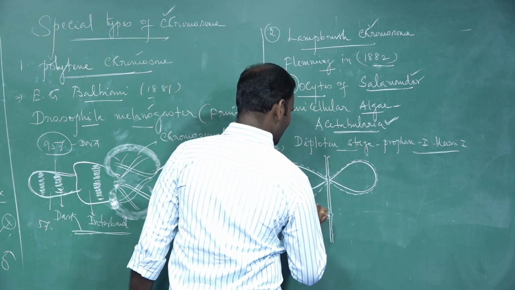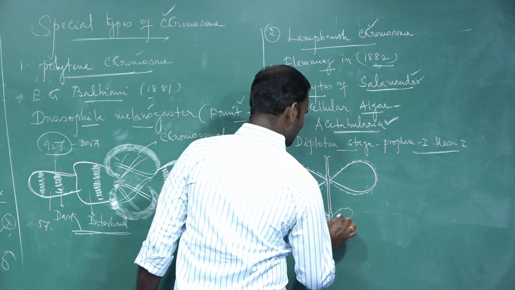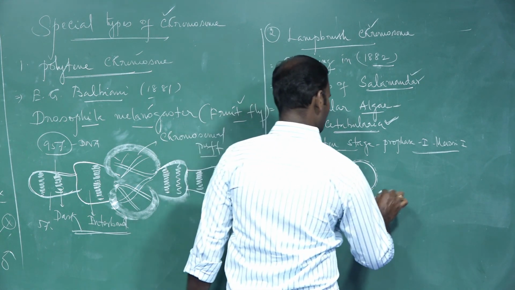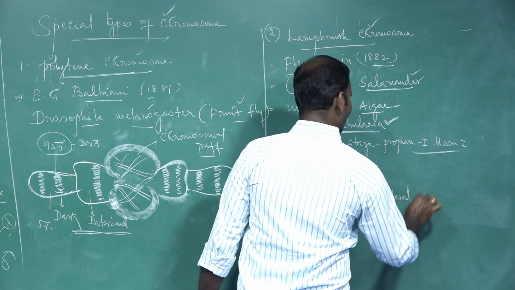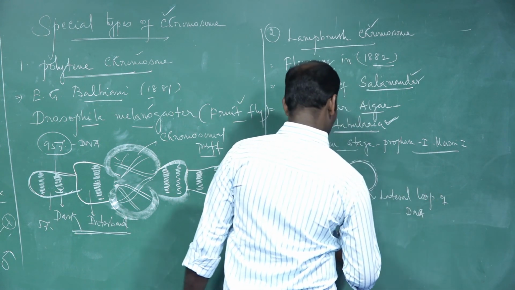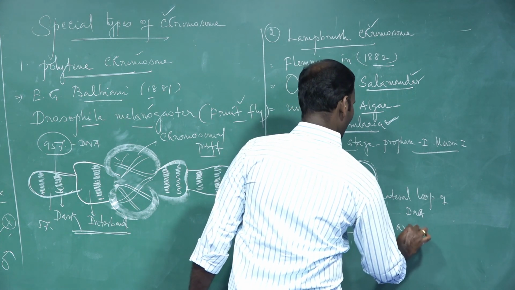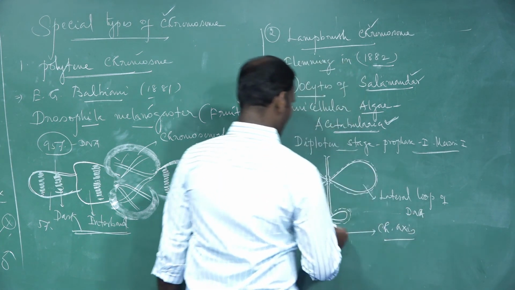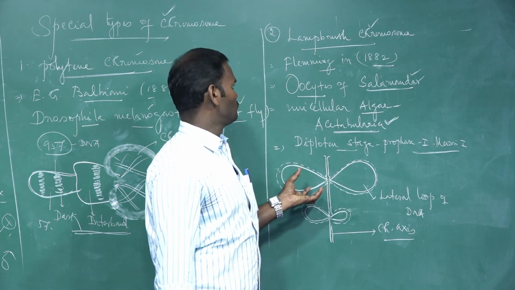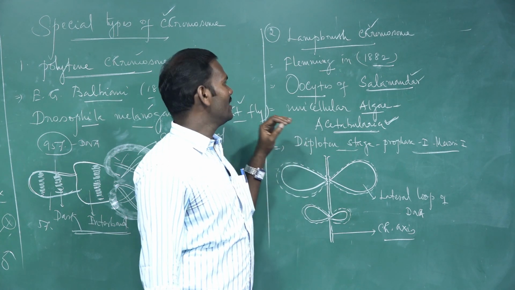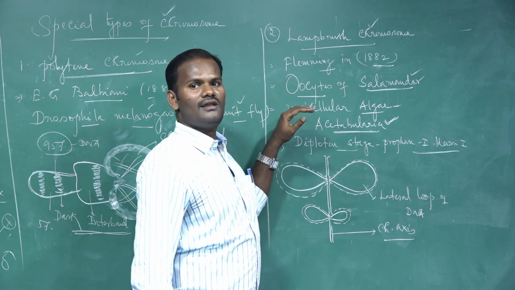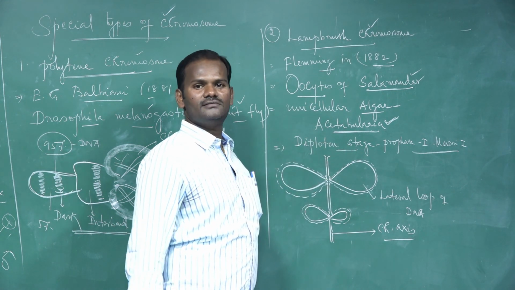As a result, intensive RNA synthesis takes place here. These are the lampbrush chromosomes observed by Fleming in 1882 in the oocytes of the salamander. Certain unicellular algae are called Acetabularia. Thank you.